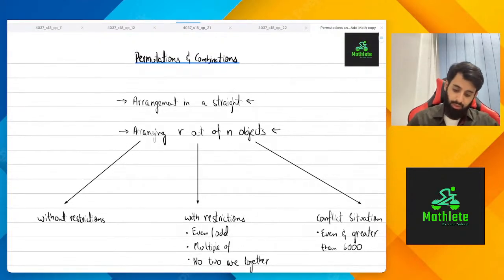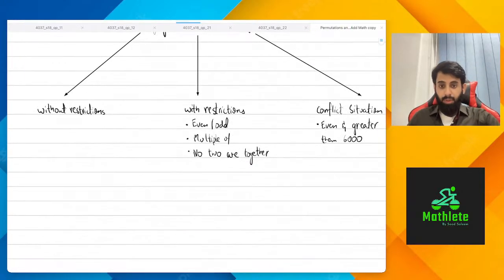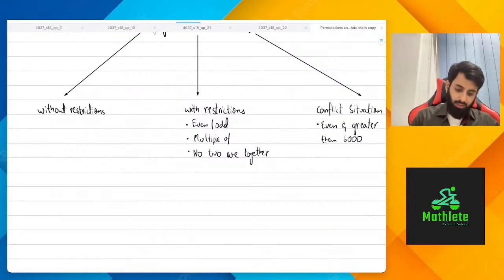Now whenever the question uses the word arranging, what do we use? We use permutation. So in this case, we're going to use permutation or factorial. Here, you will come across questions where you have to select or choose objects.